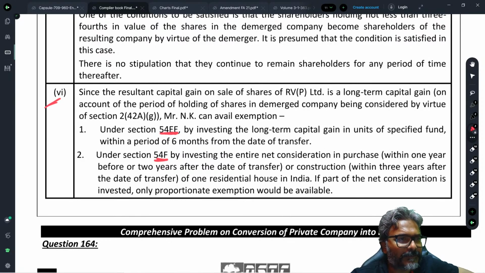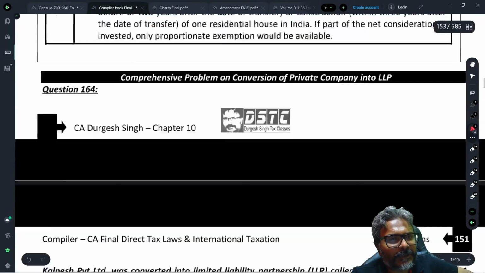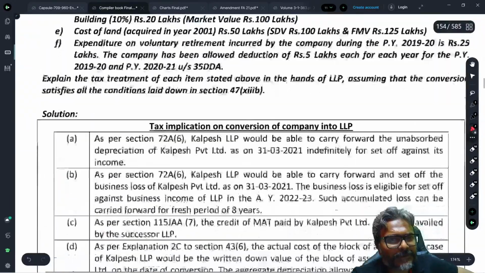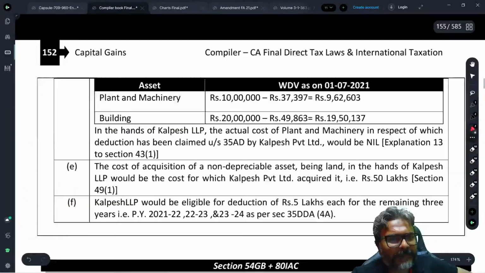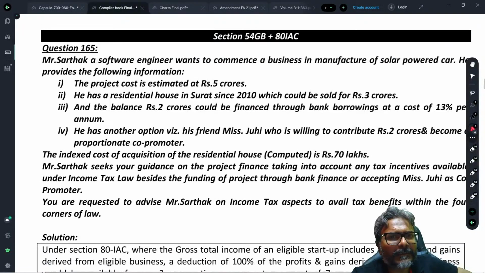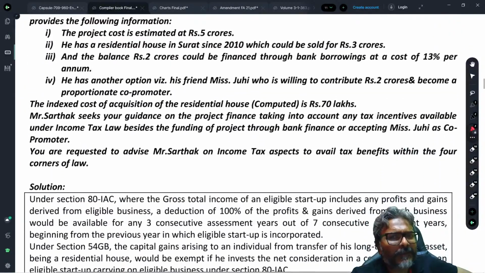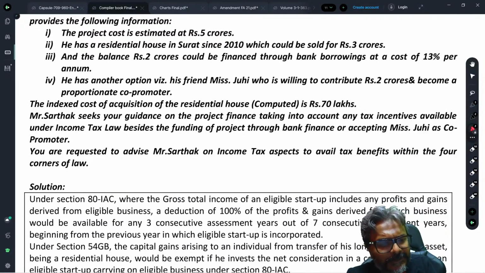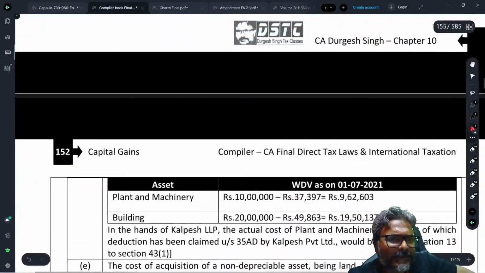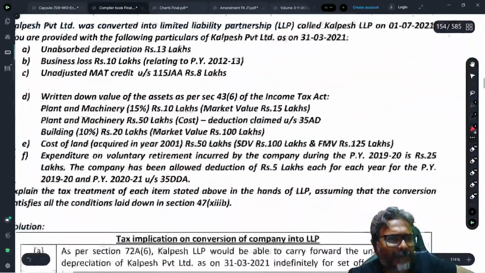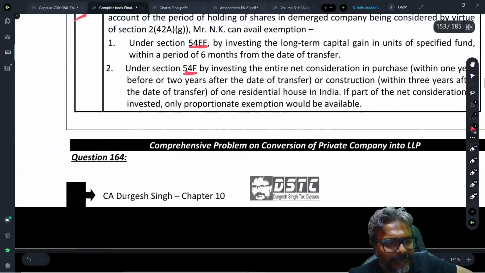Fine, students. That exactly is the point. So we are done with this particular proposition now. Now this last question, students, Kalpesh, and we are done with this completely. 163, 164, 165. Because 165 is for the 54 exemption, which is a really good question. 54 along with this 80 IAC. So let's have a look over here. Two last questions of the day.